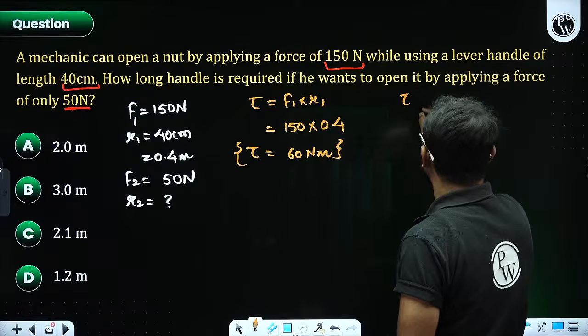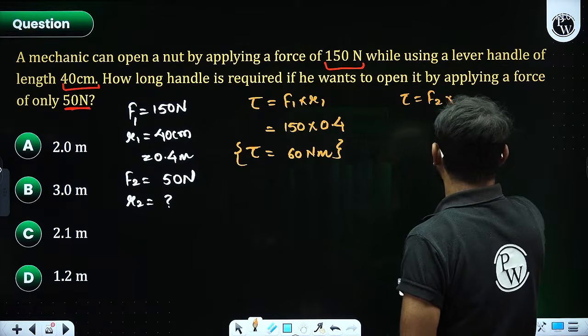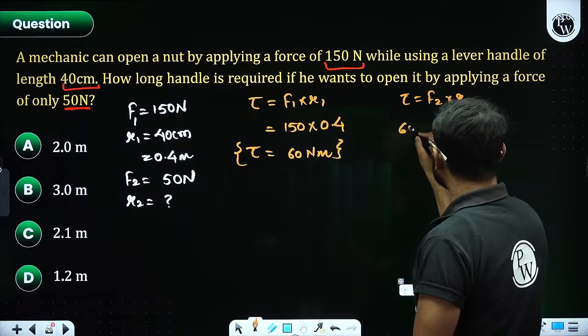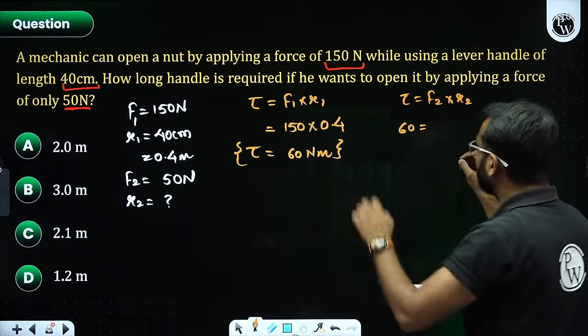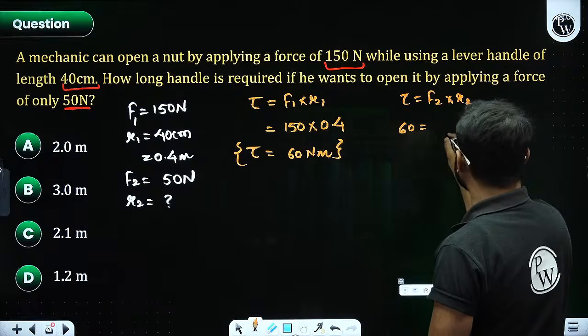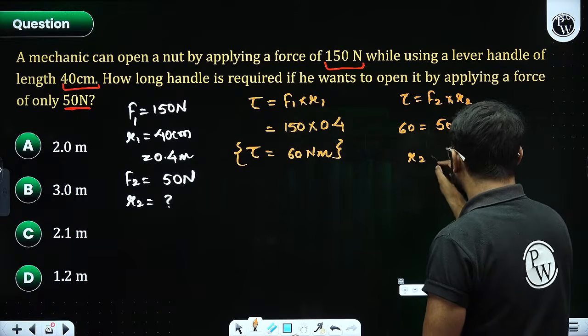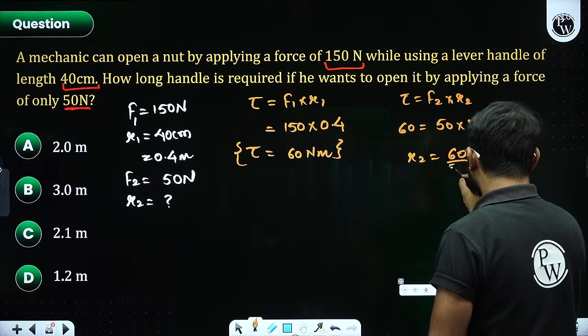For the second one, F2 multiplied by R2. The moment we have already calculated is 60. They're asking how long the handle will be, and the force given is 50 multiplied by R2. So R2 equals 60 by 50.